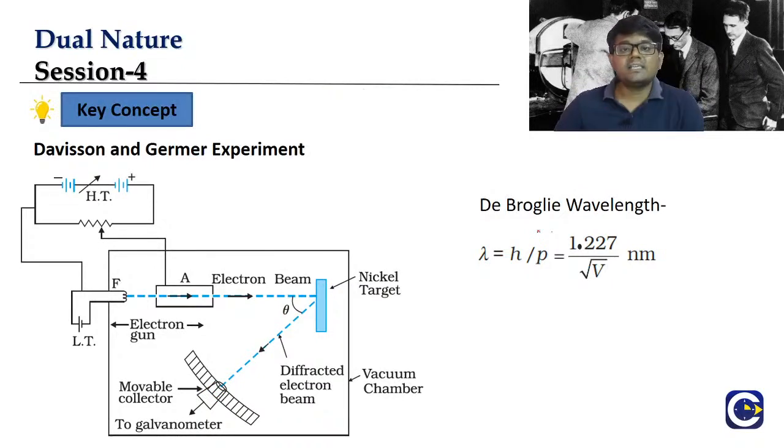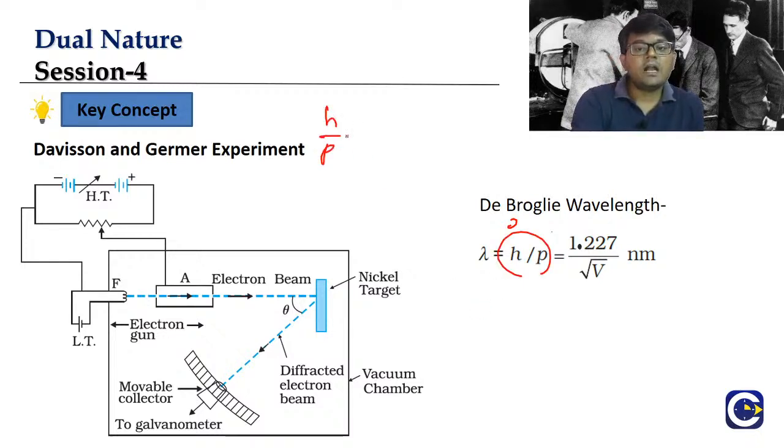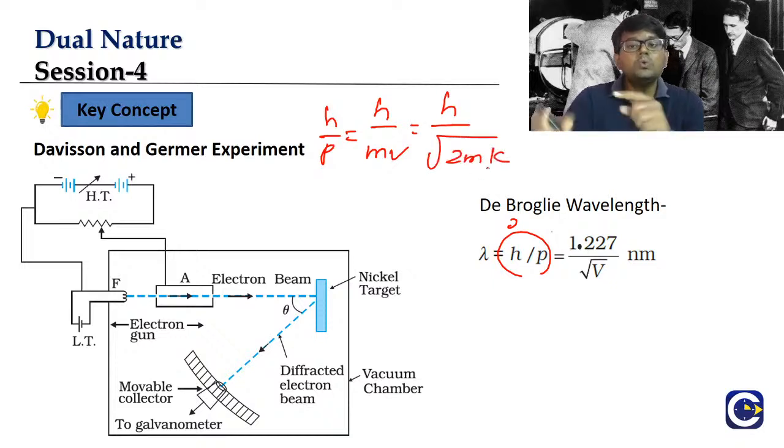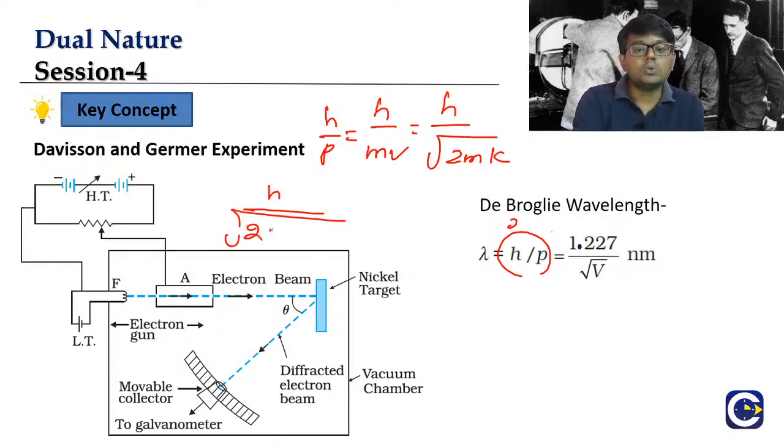What is the de Broglie concept? It says every moving object can have a wavelength. What is the wavelength formula? Lambda is equal to h by p. Remember guys, we have alternative formulas: lambda is equal to h by p, or h by m into v, or h by root 2m into kinetic energy. These are all the alternative formulas we have seen.